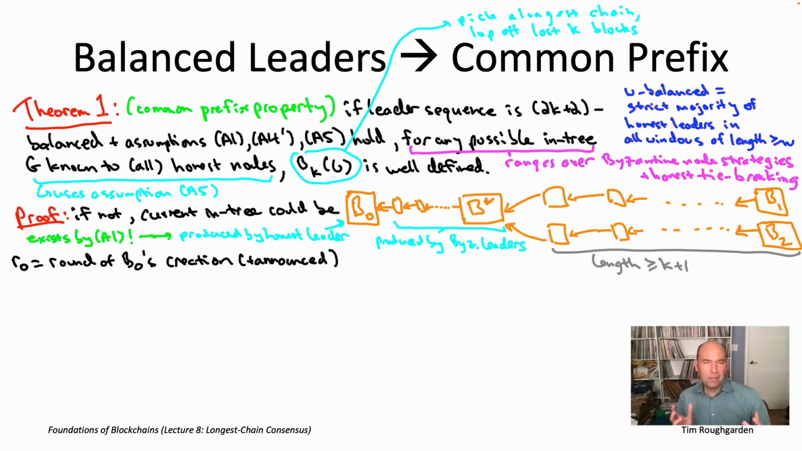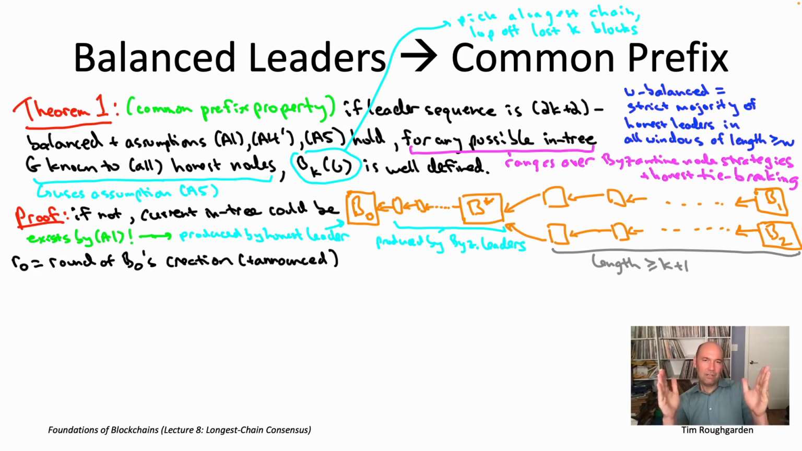All right, so what's the plan? Remember, we're starting by assuming that the conclusion is false, and now we want to go back and deduce that the hypothesis must have been false, namely that the leader sequence must not have been 2k plus 2 balanced. What does it mean to show that? It means we need to exhibit a window of 2k plus 2 or more consecutive leaders that's at least 50% Byzantine. So what is that window going to be? Well, it's going to be all of the leaders chosen subsequent to round R naught, leading up to the current moment in time, where this entry capital G is the one that's known to all of the honest nodes.